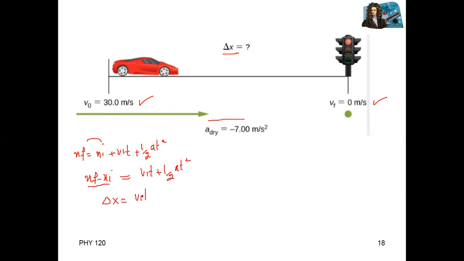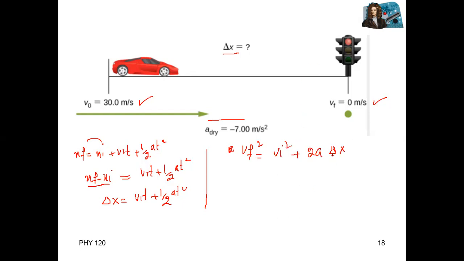The third equation is vf square equal to vi square plus 2a delta x.